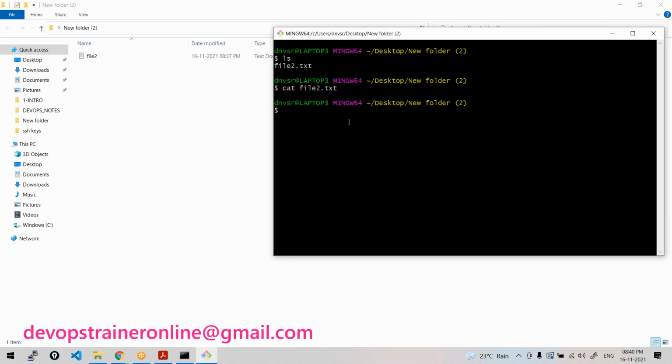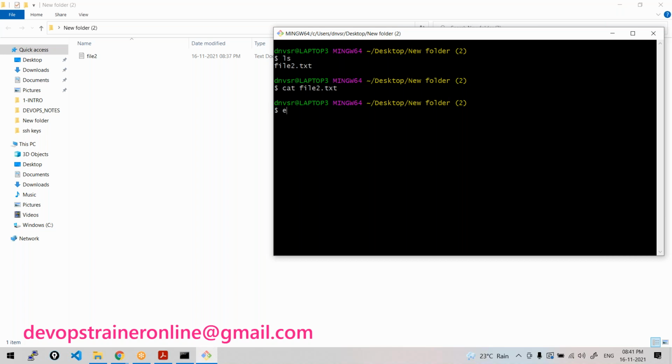With a little practice, you can use this to get comfortable with the command line. It would be very comfortable to work this way rather than the GUI. So cat, it's not showing anything. If you want to open the file and edit it, there are editors like Vim on Linux, and editors like Notepad and Notepad++. I'll teach you those editors later.